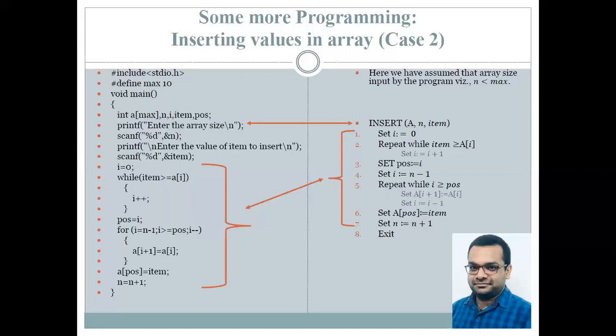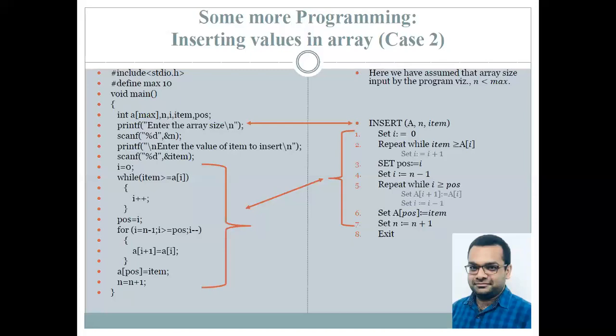So therefore, we keep on repeating till the time we find all the values of the array are less than the item that we want to insert. So we are incrementing the counter. Whenever that test fails, our loop is going to exit onto the second statement. What happens after that? You can see now statements 1 and 2 are a direct conversion to the C programming onto the left hand side, where we have set I equals to 0, and while item is greater than or equal to A of I, then inside the loop we are going for I plus plus.